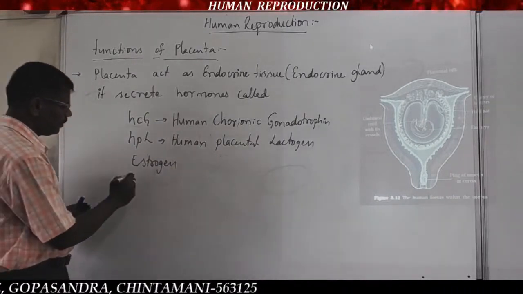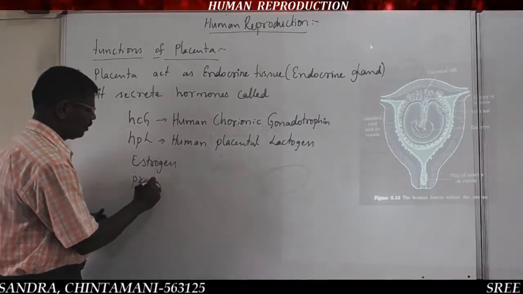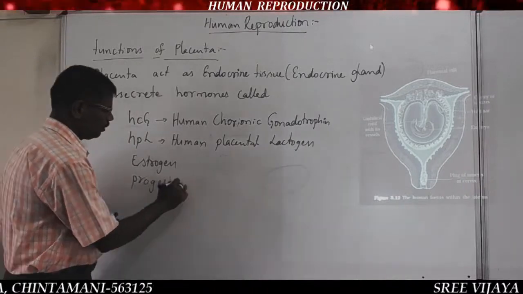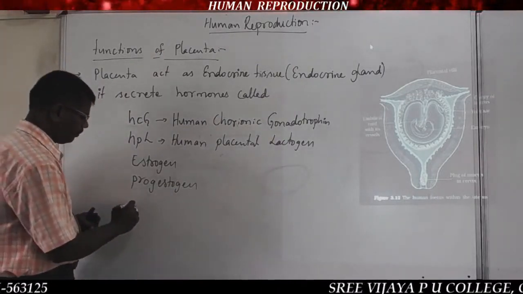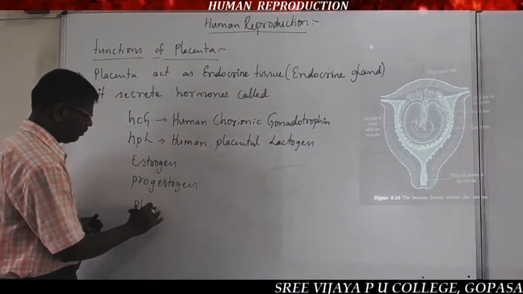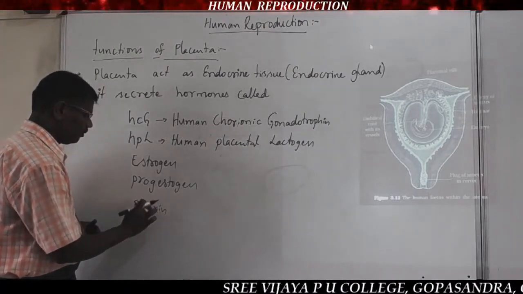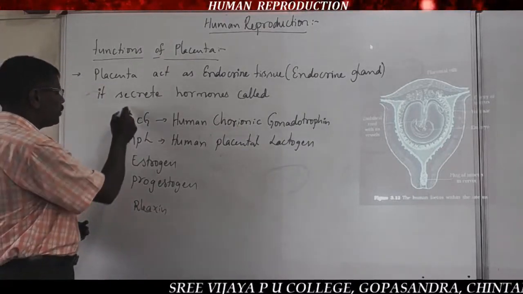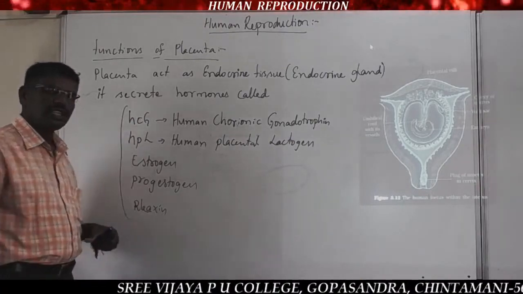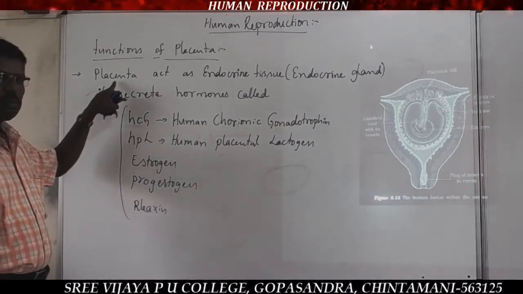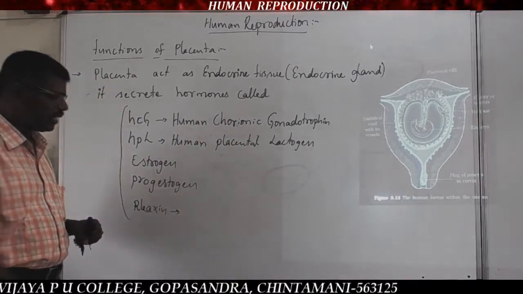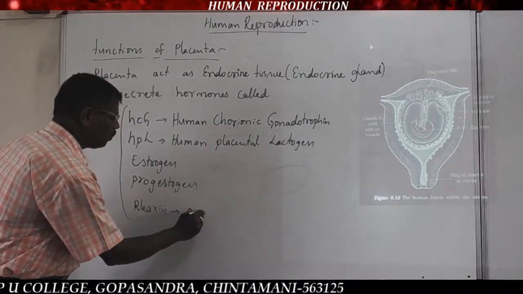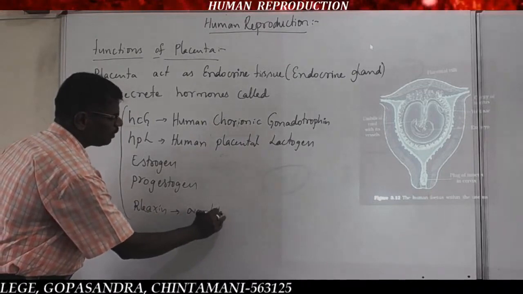Estrogen, progestogen. These hormones are secreted by the placenta. The relaxin hormone is secreted by both the ovary and placenta.